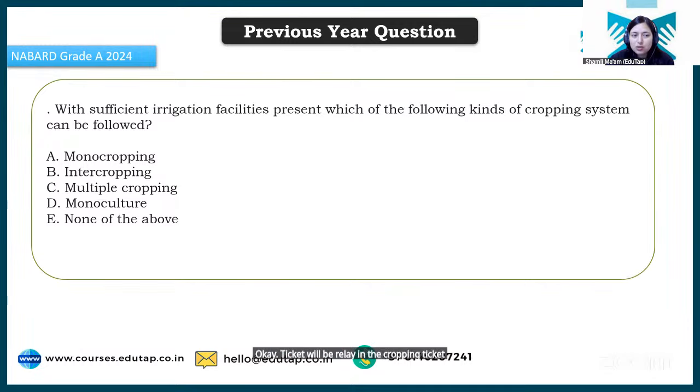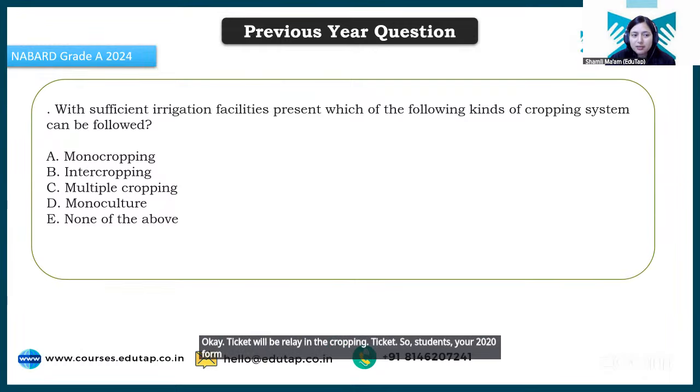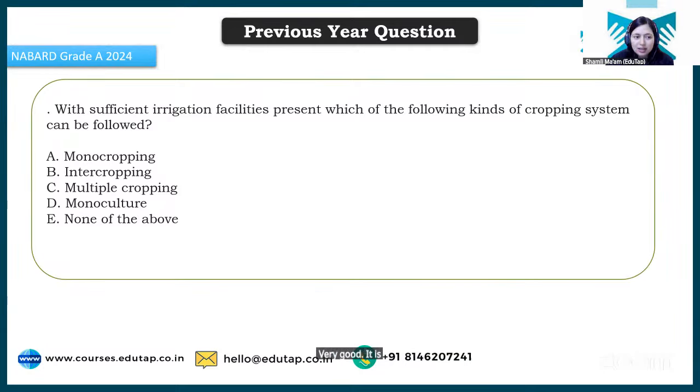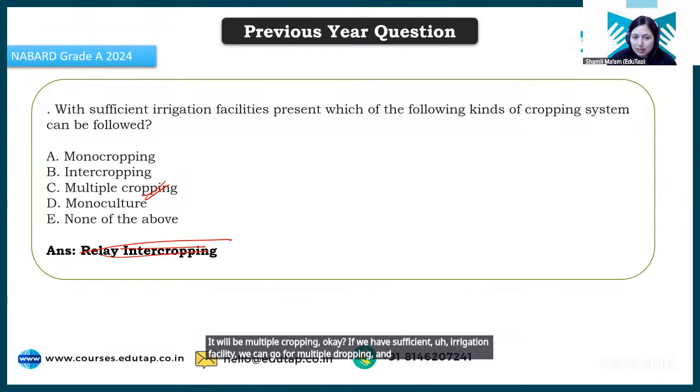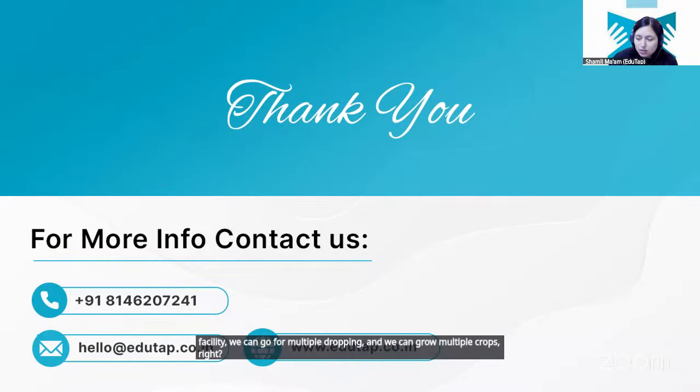Okay. So students, this question was asked in 2024. With sufficient irrigation facility present, which kind of the cropping system can be followed? Very good. It will not be relay intercropping. Sorry for the mistake. It will be multiple cropping. Okay, if we have sufficient irrigation facility, we can go for multiple cropping and we can grow multiple crops, right? So that was the last question for today's lecture.